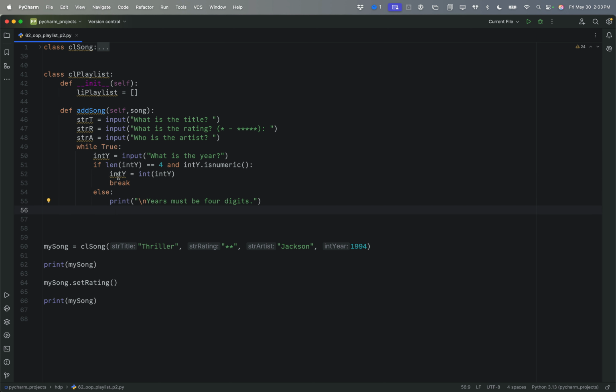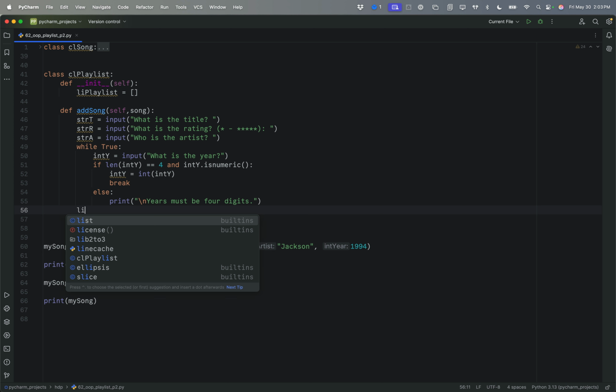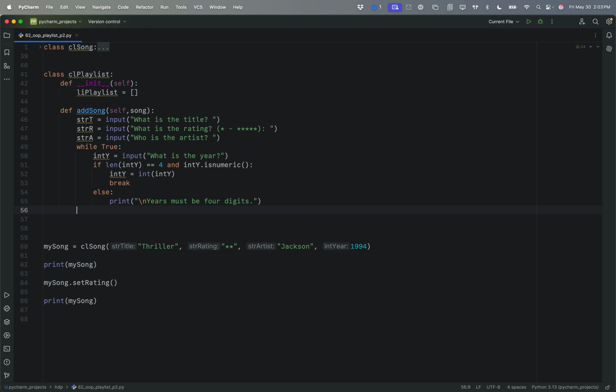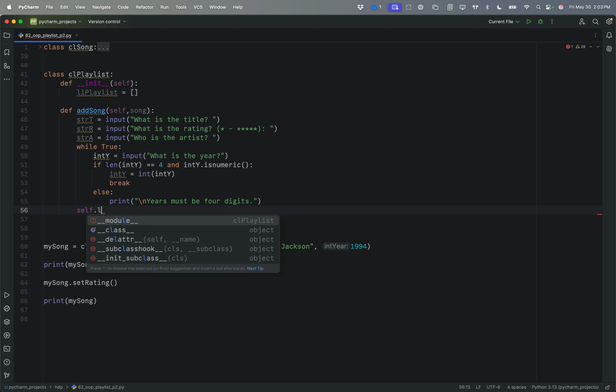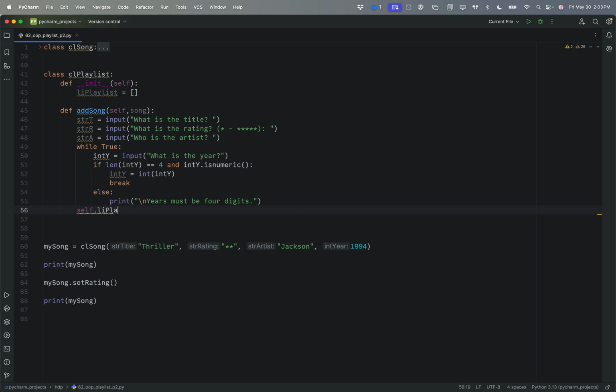Now we have the 4 initialization variables that we need for a CL song. So now we will say self li playlist. We can get rid of the song here because we're not too worried about that.